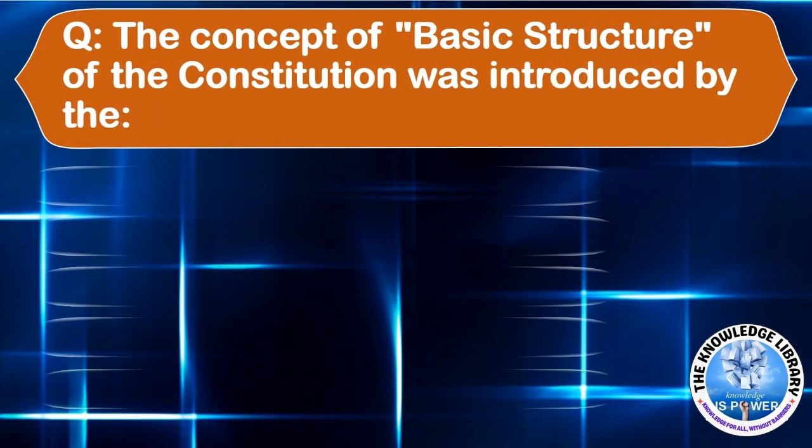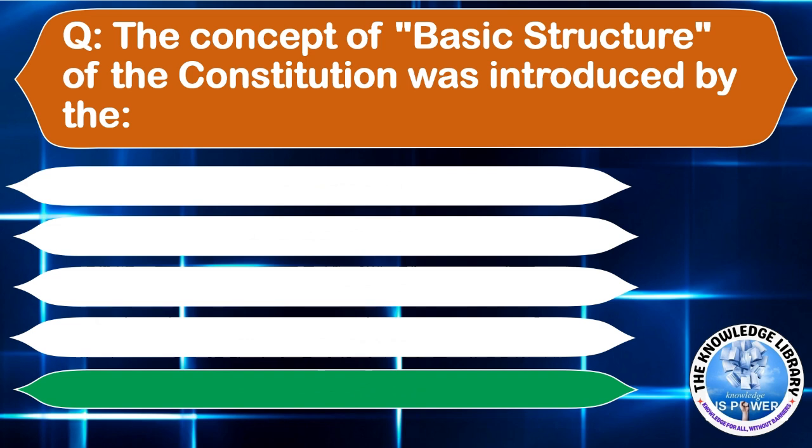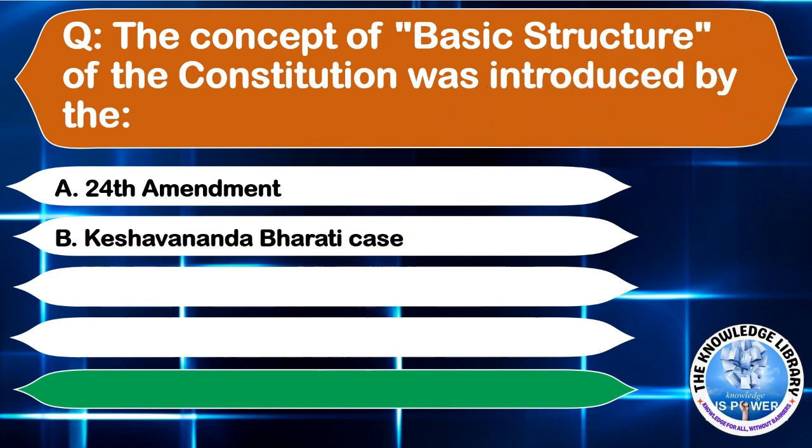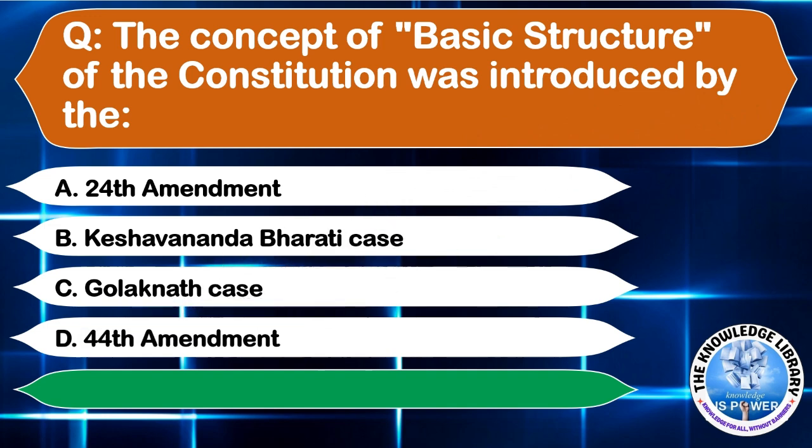The concept of basic structure of the Constitution was introduced by the option A, 24th Amendment. Option B, Kesavananda Bharati case. Option C, Golaknath case. Or option D, 44th Amendment. The correct answer is option B, Kesavananda Bharati case. Moving to the next question.